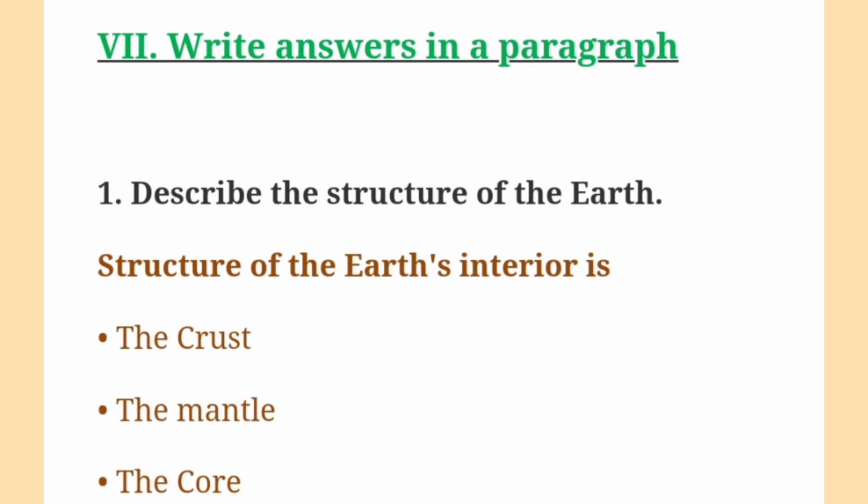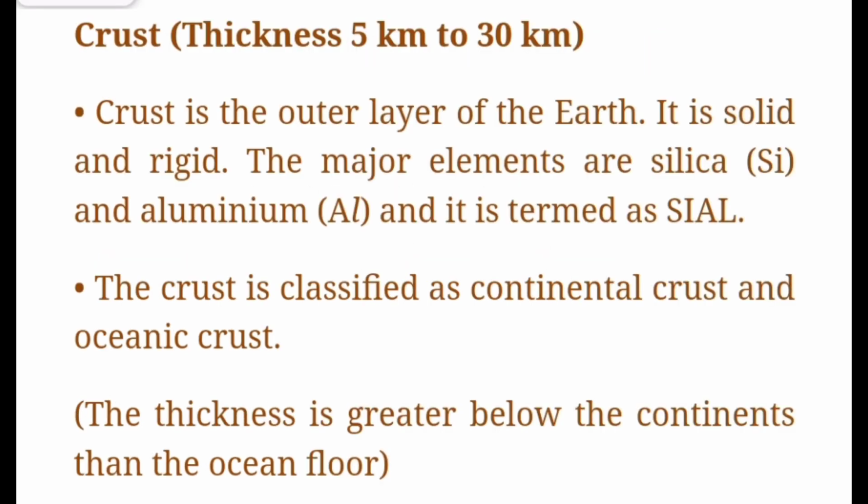Seventh, Roman letter: write answer in a paragraph. First one: describe the structure of the earth. The structure of the earth's interior is the crust, the mantle and the core. Crust thickness: 5 km to 30 km. First point: crust is the outer layer of the earth. It is solid and rigid. The major elements are silica and aluminium, and it is termed as Sial.